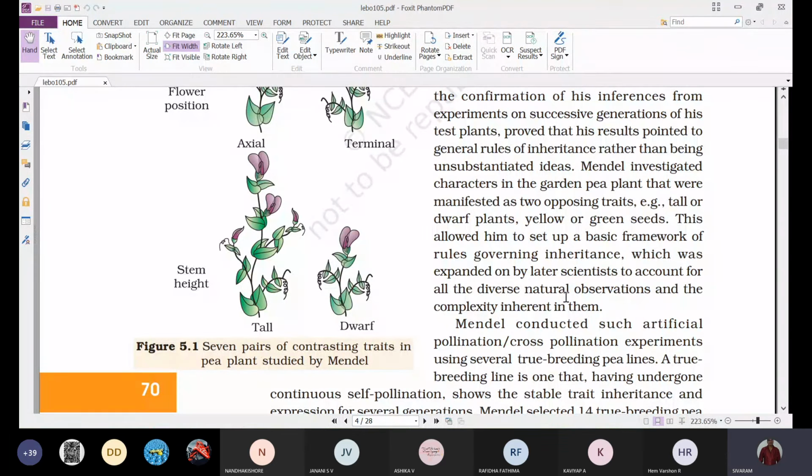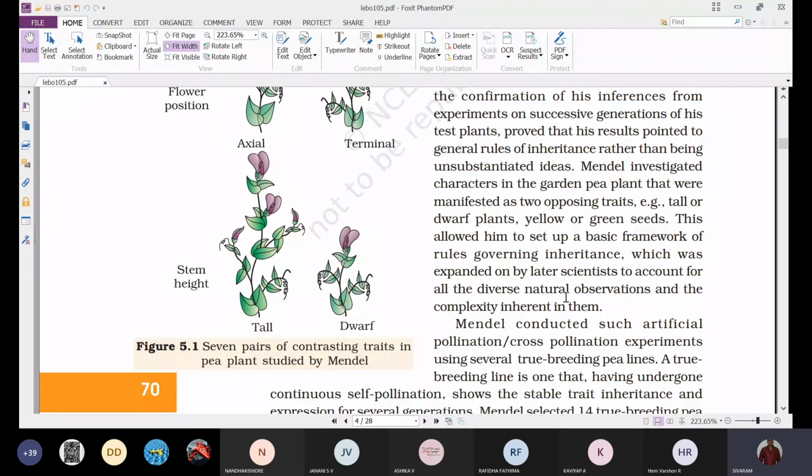The basic idea of these laws of inheritance was given by Mendel, and the findings that Mendel got by undergoing these hybridization experiments on hundreds and hundreds of pea plants,